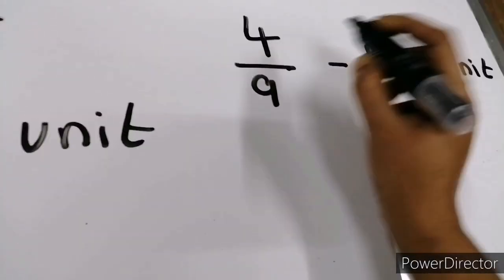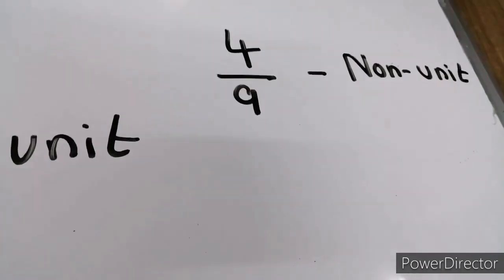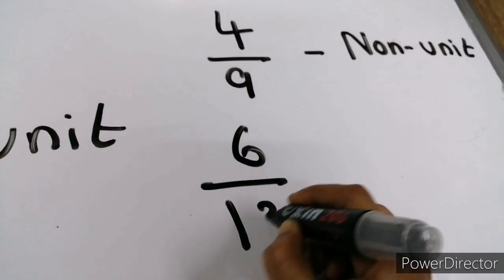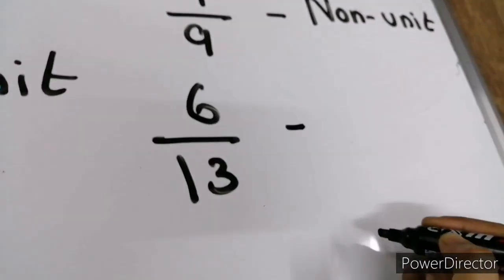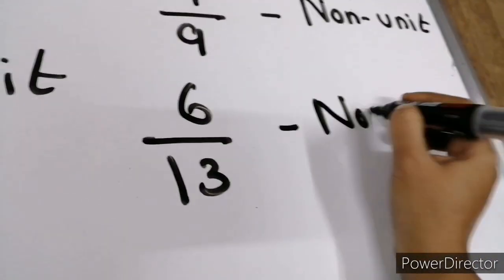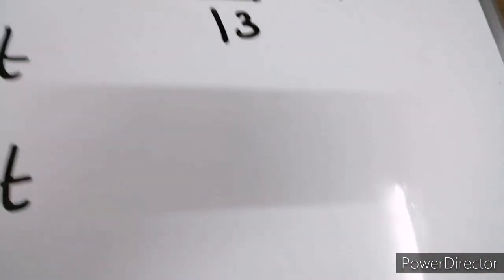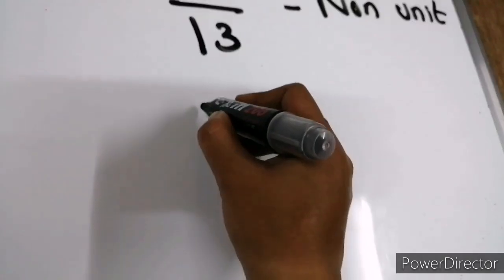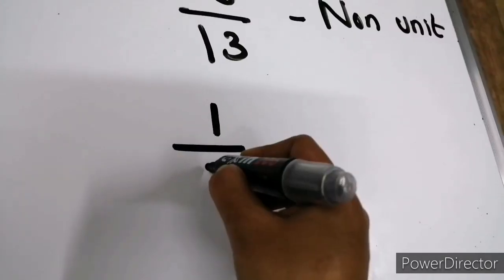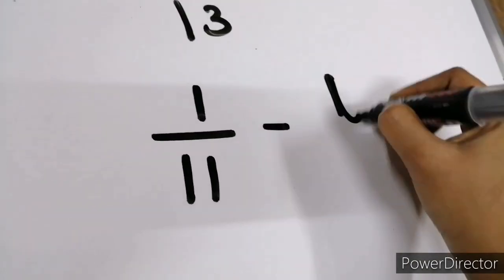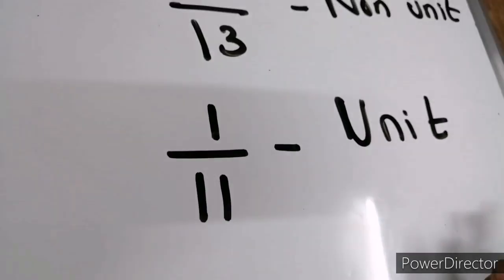It is not 1, it has 4 parts. 6 by 13. It is non-unit. 1 by 11. Unit because the numerator is 1.